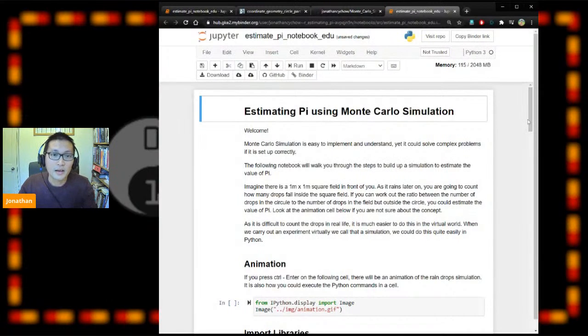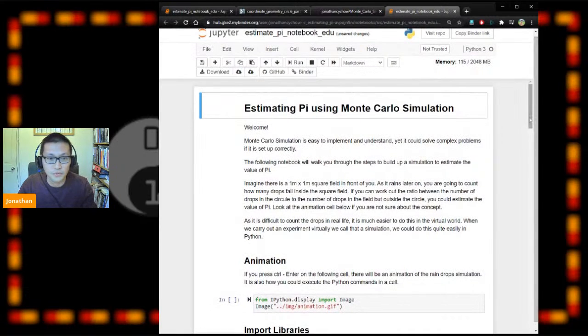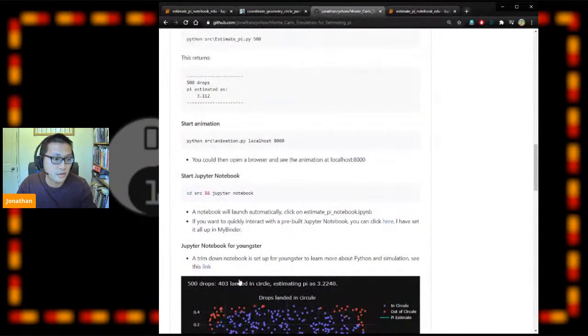Okay, once you're in, it's just a standard Jupyter notebook. I set up all the environments in the background, so all the Python libraries are there. Maybe I can quickly share the link again.